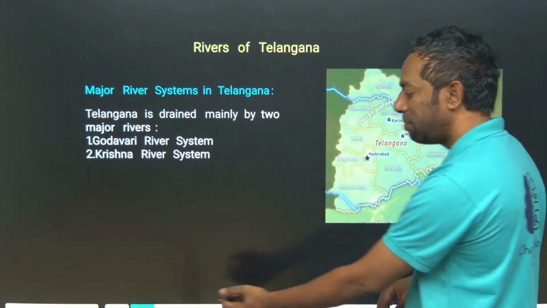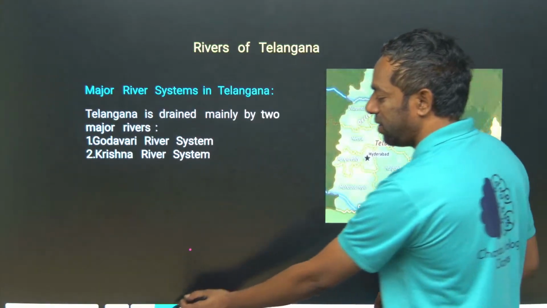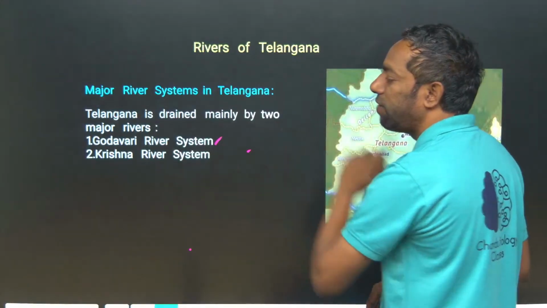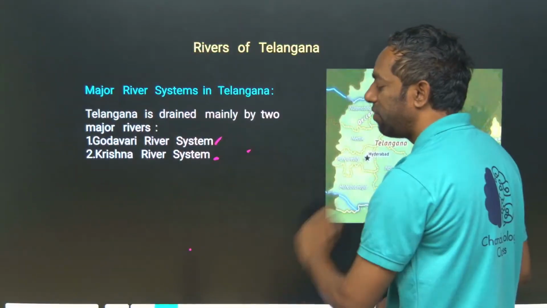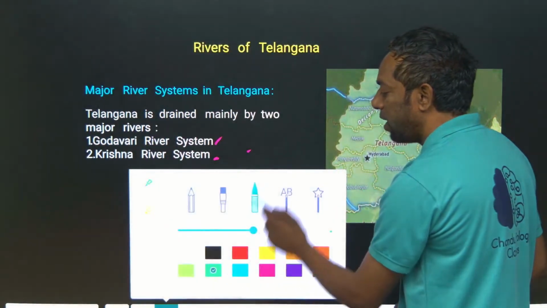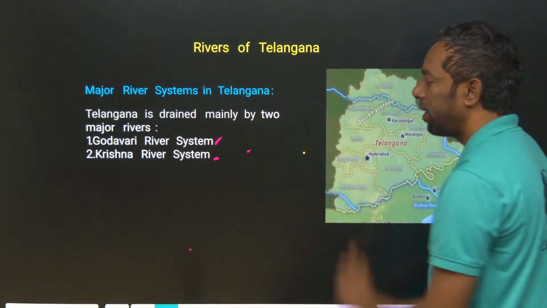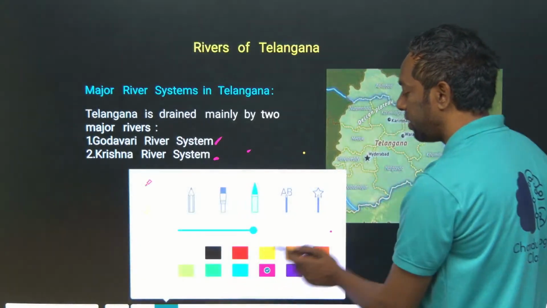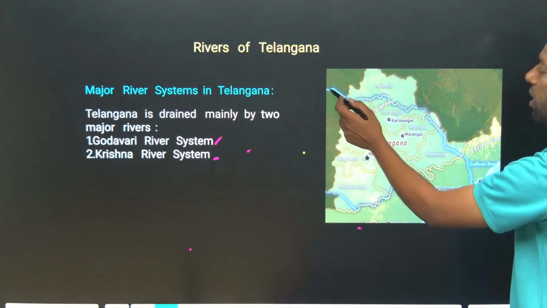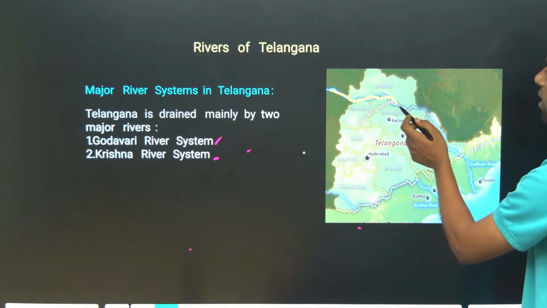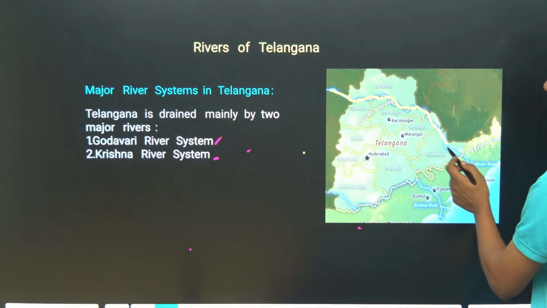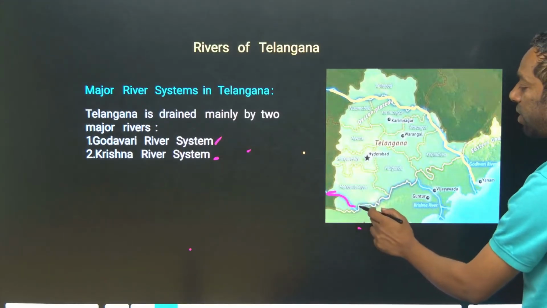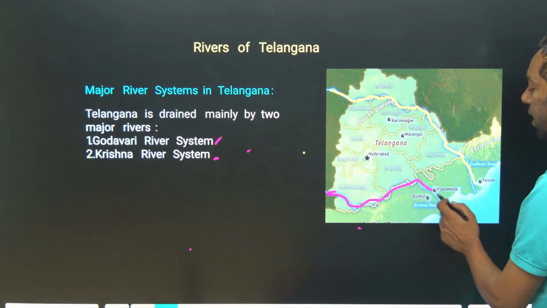Telangana's major rivers are mainly the Godavari river system and the Krishna river system. These two are the main river systems in Telangana. In today's class we will discuss the Godavari river system, which flows in northern Telangana, and the Krishna river system flows in southern Telangana.